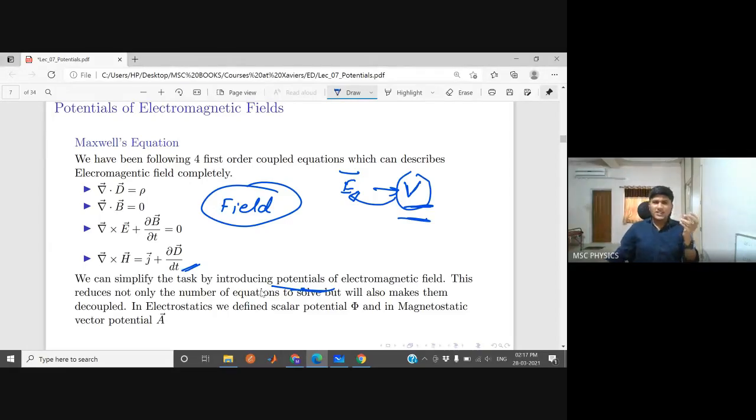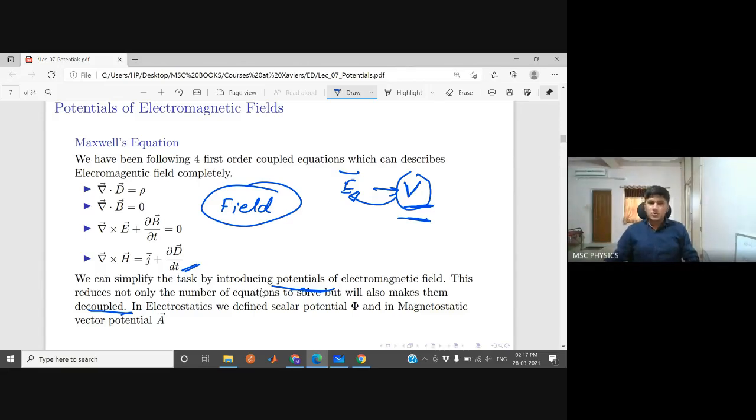So we want to make those equations look a little bit nicer, and our purpose is to find the potentials corresponding to both fields, E and B. This not only reduces the number of equations to solve, but also makes them decoupled. So if you solve just one of them, you get one of them; solve two of them, you get two of them. So we want to decrease the number of equations and make them decoupled.